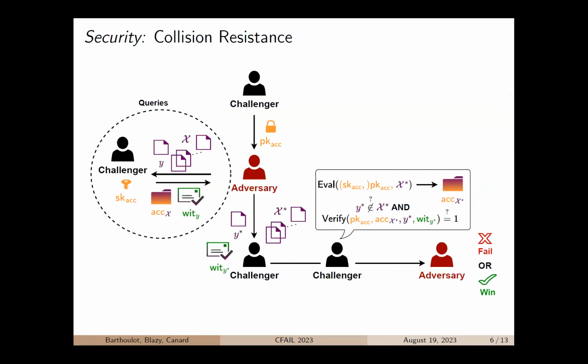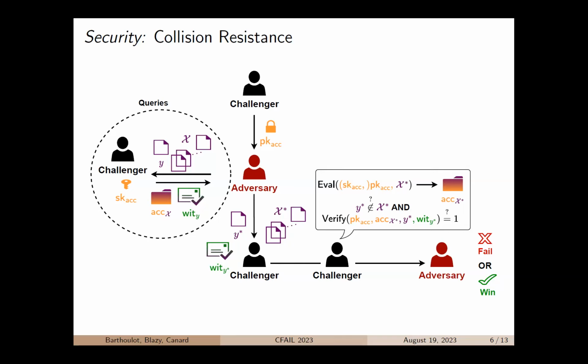So now let me briefly present a security property required for asymmetric accumulators. This is only one of the many security properties that exist for accumulators, but we will only need this one. It is called collision resistance. In this security game, the adversary is given the public key of the scheme, and she must be able to output a set of elements X star, along with an element Y star and a forged witness for Y star.